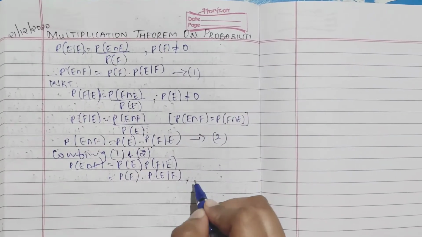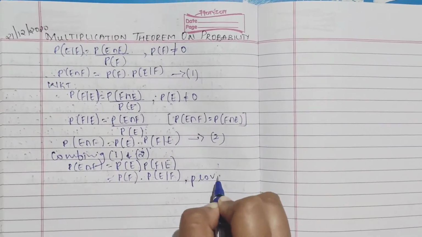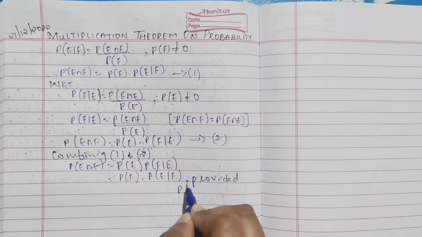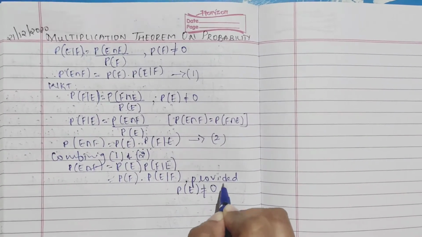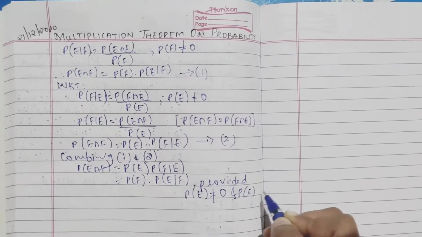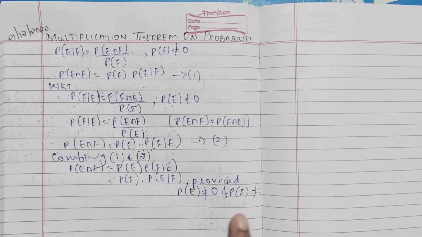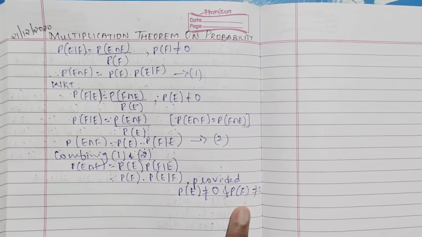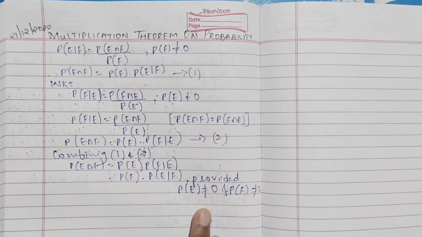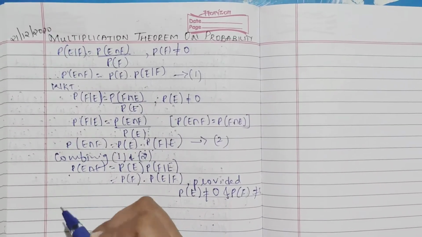You can write it like this, provided P(E) is not equal to 0 and P(F) is not equal to 0. I hope this is clear. This is called the multiplication rule of probability.